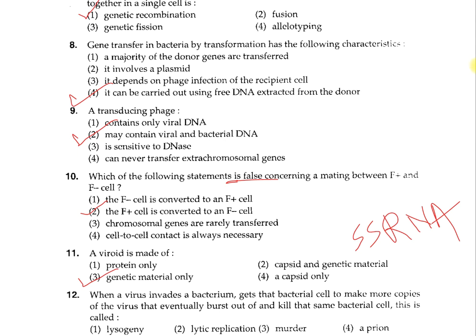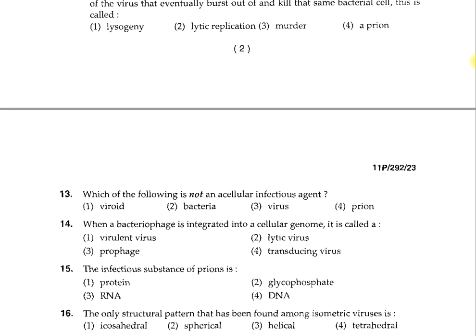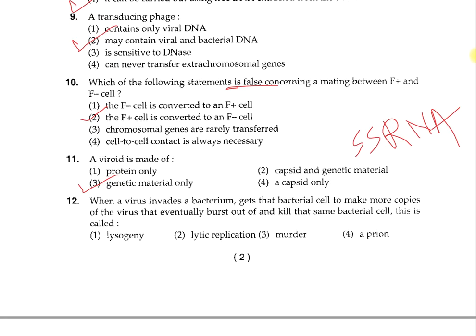Now moving to the next question, the question number 12. When a virus invades a bacterium, gets that bacterial cell to make more copies of the virus that eventually burst out of and kill the same bacterial cell. This is called: 1. Lysogeny, 2. Lytic replication, 3. Murder, 4. Prion. So here the answer which is correct is the option 2. This is called the lytic cycle.